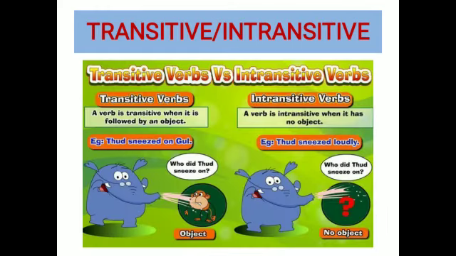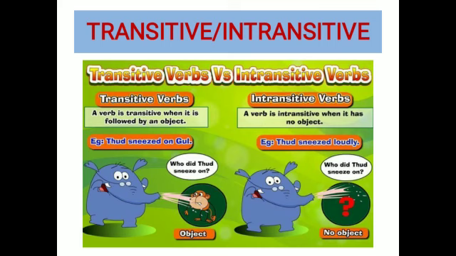Okay. The last one is transitive or intransitive. Children, do you know what objects are? I explained to you in the last one also that the objects are actually the receivers of the actions, aren't they? The subjects are the doers of the actions and the objects are the receivers of the actions. They may be nouns or pronouns, isn't it?